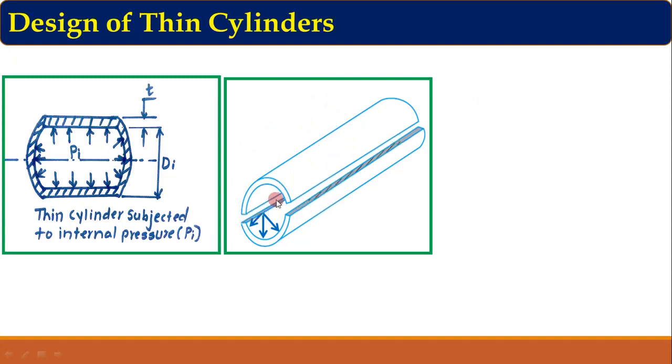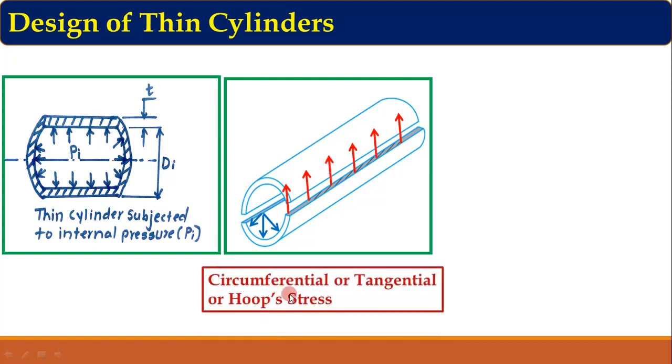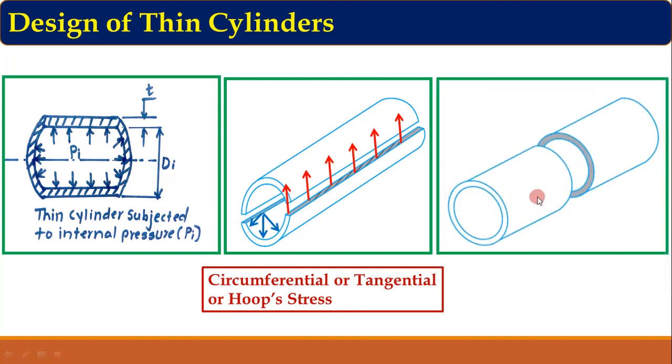So on these two rectangular areas, the reactive stress will induce. So this is the reactive stress. This is the applied pressure and this is the reactive stress, which resists the failure or deformation of this cylinder. And this resistive stress is nothing but the circumferential or tangential or hoop stress. This stress is called circumferential or tangential because the failure of the cylinder takes place along the circumference or tangential to this circumference. Now consider the second mode of failure of a thin cylinder or pressure vessel.